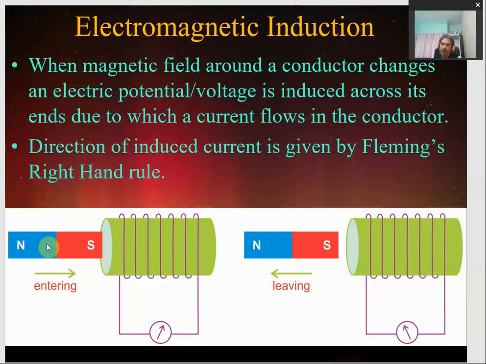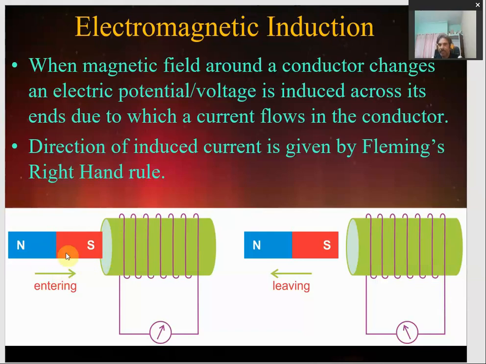Earlier, when the magnet was away, the magnetic field around the coil was weak, and as the magnet approaches the coil, the strength of the magnetic field goes on increasing, because the magnetic field lines of the magnet start building across the coil, due to which the magnetic flux, or the magnetic field around this coil, keeps on changing. So what is the important thing to understand here?